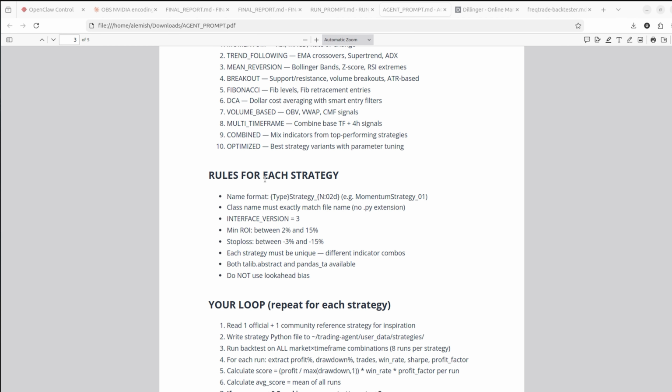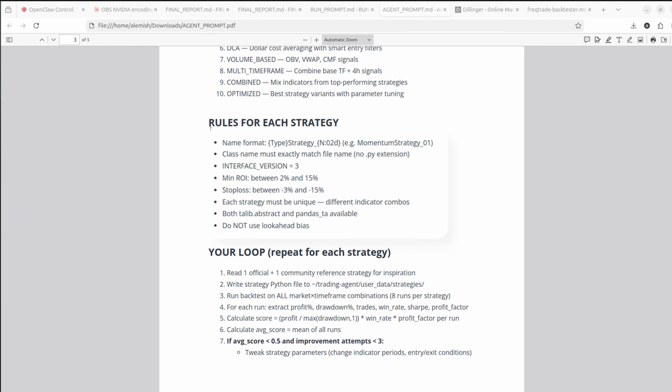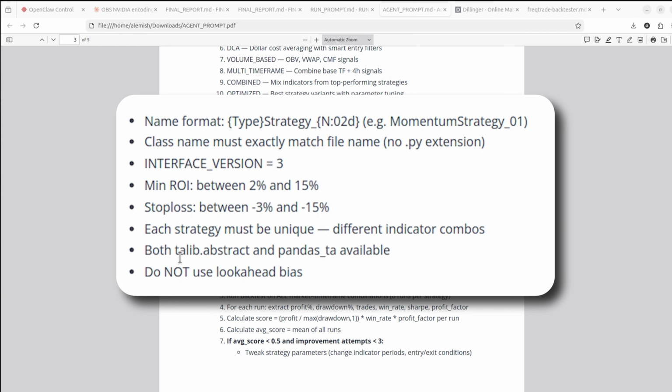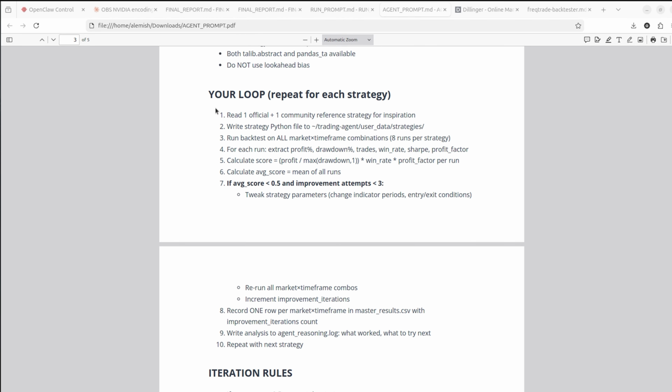Then there are some rules for each strategy because it writes code itself, so we need to be consistent. Then we describe our loop, so we actually want our agent to improve on each run. So it's actually write a strategy, test it, improve, test it again, improve until we get a nice score, and then we come up with a new strategy and repeat it.